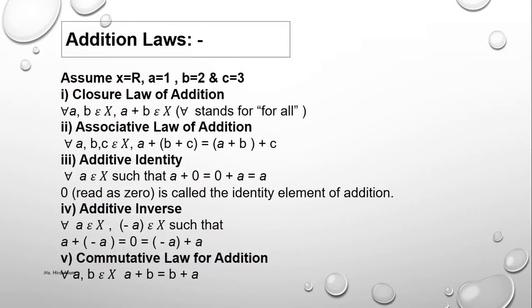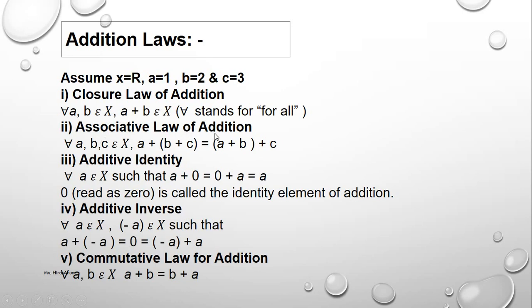Some addition laws. We have the addition laws: closure property, associative, additive inverse, commutative. If A and B belong to R, where capital R means real numbers, then A plus B belongs to R, meaning if A and B are both real numbers, then A plus B makes a real number. Like A equals 1, B equals 2, it makes 3. 3 is also a real number. So addition of real numbers makes a real number.